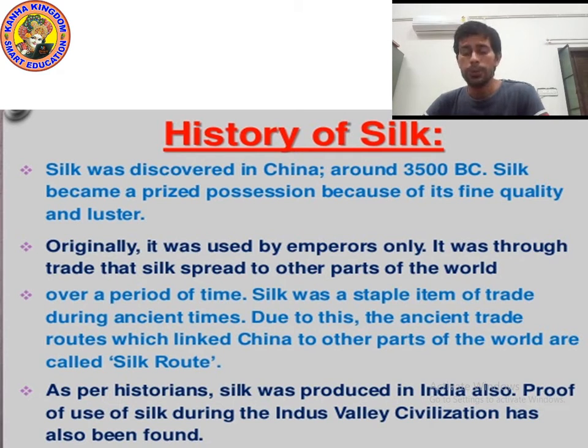So kids, I hope you understood that silk was discovered in China first. It was originally used by emperors. As per historians, silk was produced in India also. Proof during the Indus Valley civilization has been found. Now let's begin the new topic.